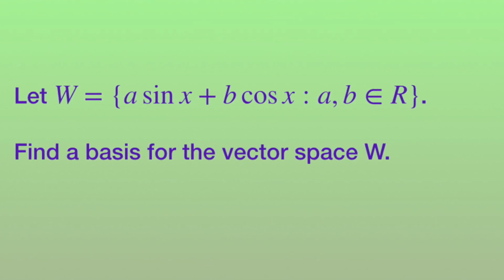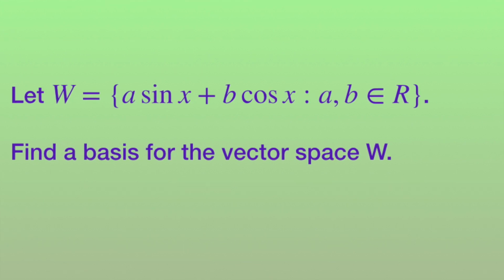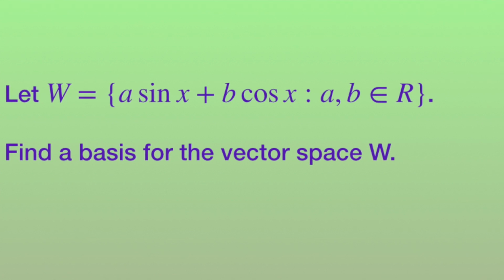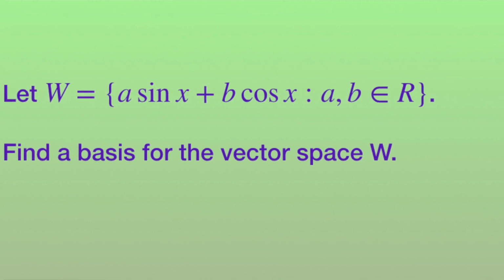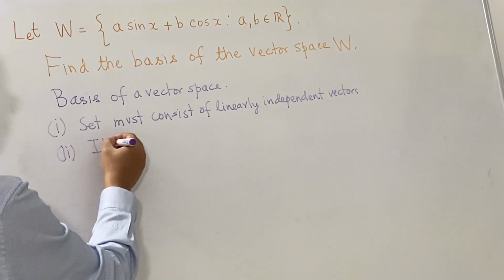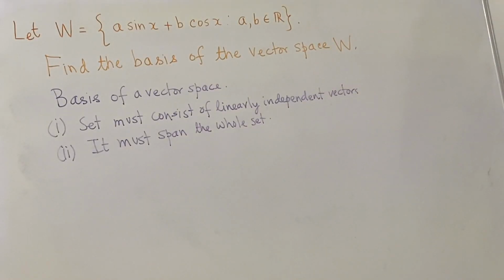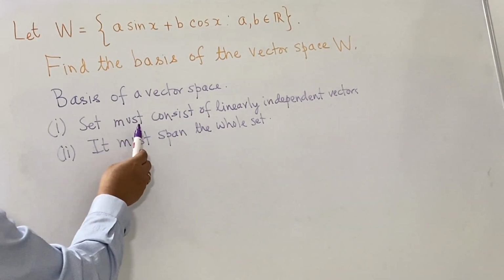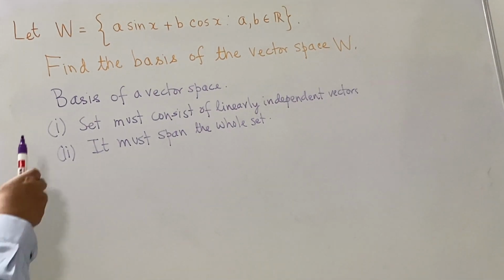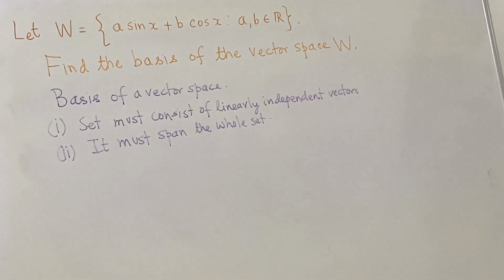Now, what is meant by a basis? Two properties need to be satisfied for a basis. One is that the set must be a linearly independent set, and second is that it must span the whole set. That means the set that we will propose as the basis for the vector space W must be a linearly independent set of vectors, and every element of W we should be able to write as a linear combination of the elements of this set.